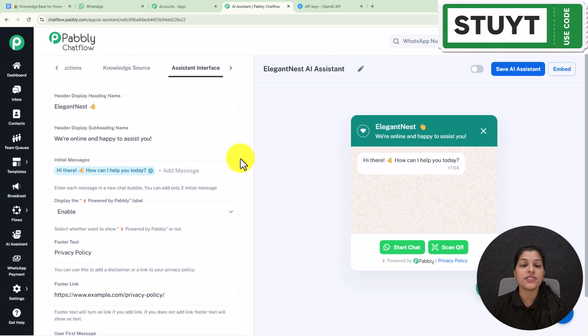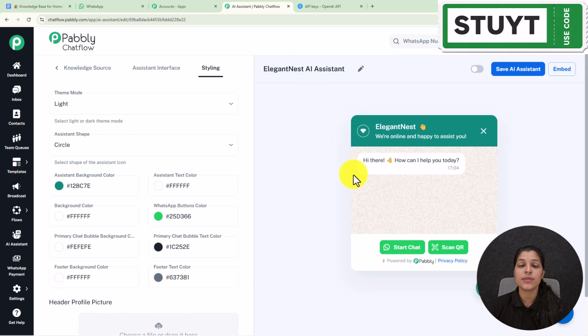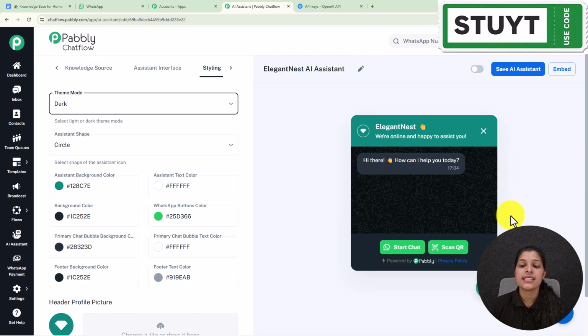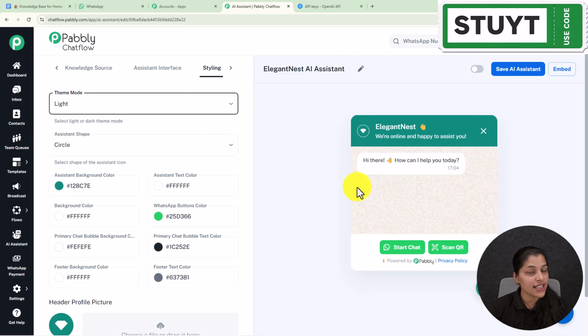So here we are done with our assistant interface as well. Now let's move on towards the styling tab and customize the visual appearance of our AI assistant. Here we are getting this option for selecting the theme mode, which is already selected as light. Now let's change it to dark and see the changes. And here you can see the change in the preview of your AI assistant, that the theme is changed to dark, but I'm going to keep it as light only. You can select it according to you.